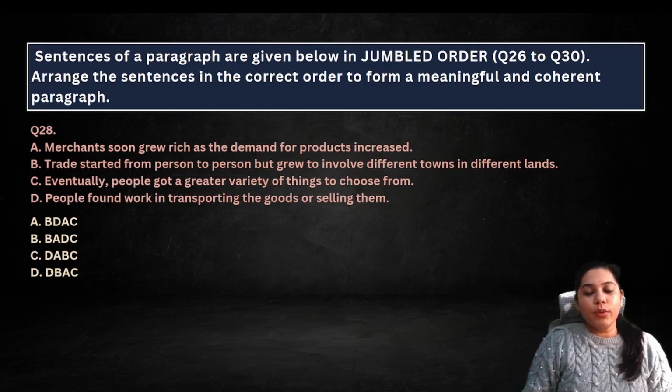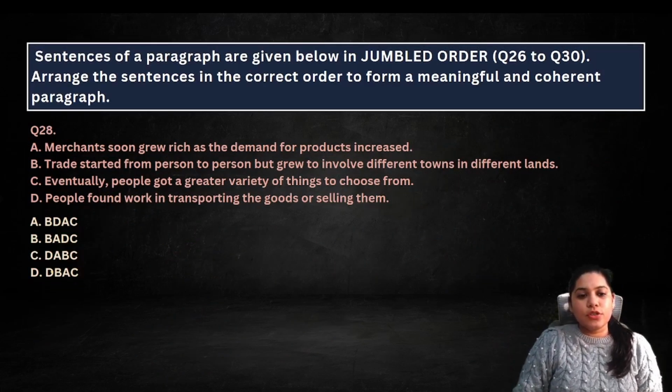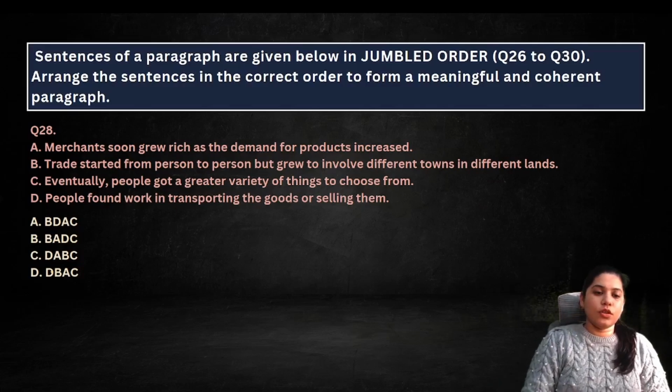Question number 28, everyone, 30 seconds to read because it's short. One thing, students, because sometimes vocabulary helps us.